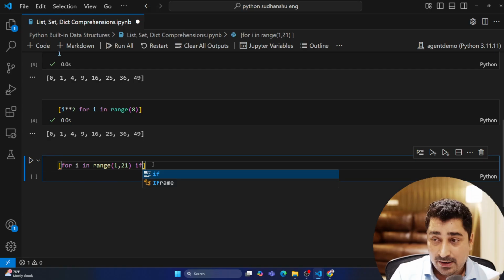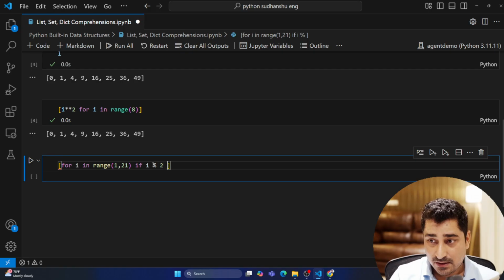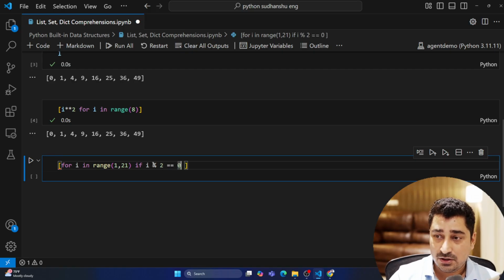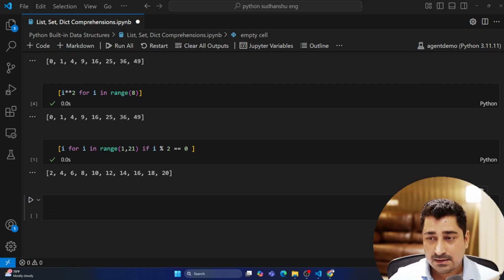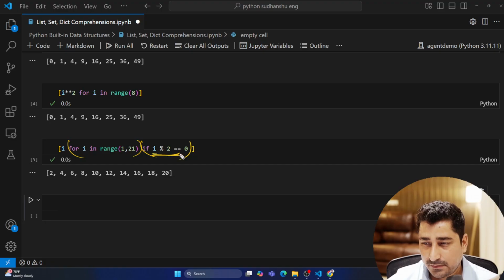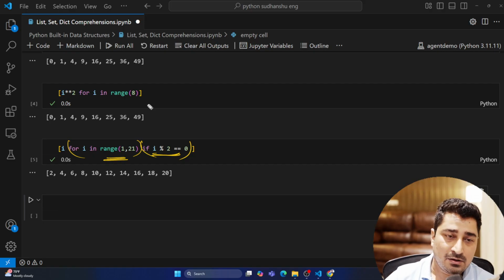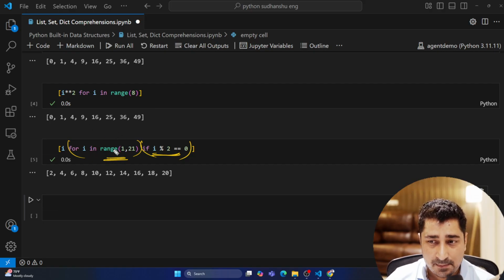Yeah, so I can write a condition that if i remainder 2 is equal to 0, only in that case give me what? Give me i. So as you can see once again, I have written a data generation over here. This is the condition on top of the data, which I could have written over here, on the second line as well, if I would have not gone through this comprehension approach. And then this is the return.